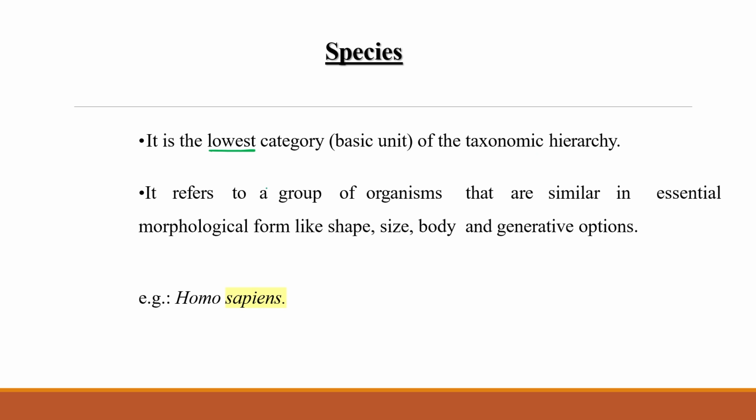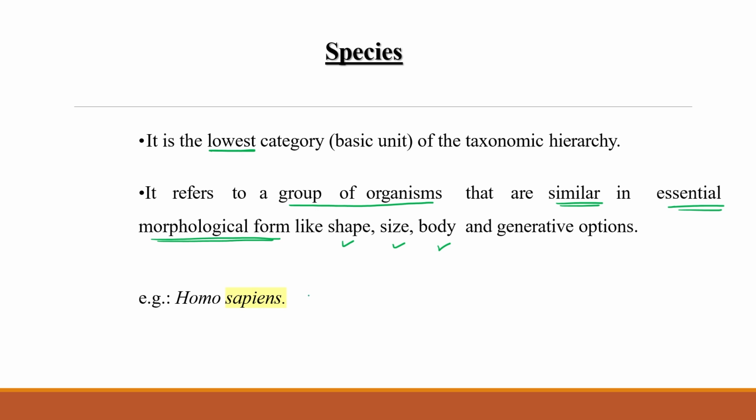So what does species mean? It refers to a group of organisms that are similar in essential morphological forms. What are those essential morphological forms? Like shape, size, body type, and reproductive organs. A very good example is Homo sapiens.